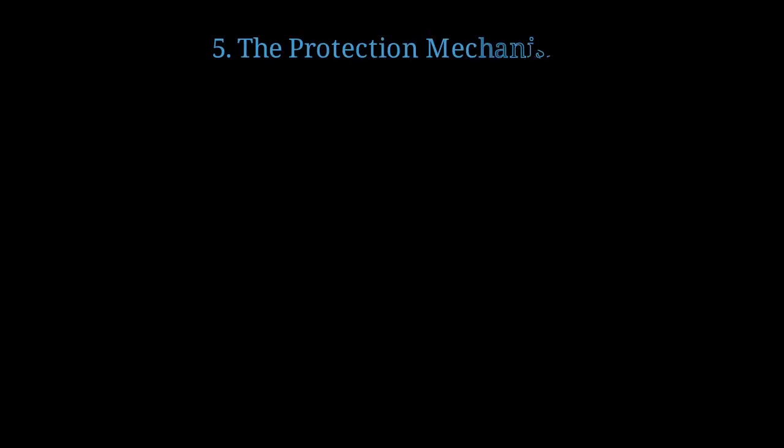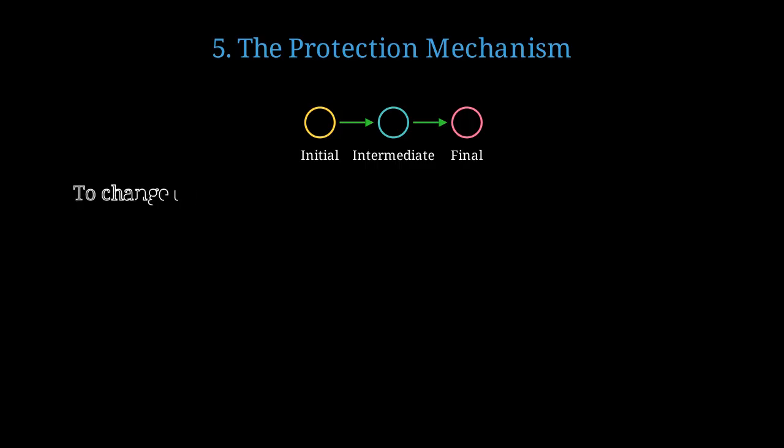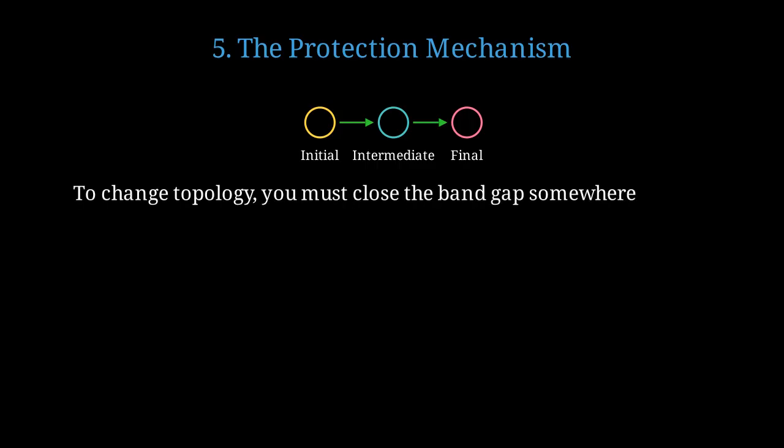Let's understand how this topological protection actually works at a microscopic level. Imagine trying to change the topological number from 1 to 0. You'd need to pass through intermediate states. But here's the catch. To change the topological number, you must close the band gap somewhere in the material. The gap must go to 0.